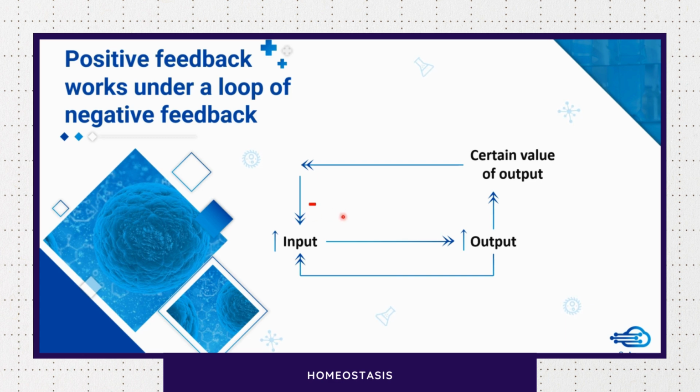So that is the way to end positive feedback, so that the physiology is carried out, but it doesn't go out of hand. Also, another way in which this positive feedback loop works is if you remove the input only, then the output will be controlled. For example, in childbirth, the moment the child is delivered, the input is gone from the system. So positive feedback stops there. So, two ways by which positive feedback is kept under check: one, positive feedback always works under a loop of negative feedback, and secondly, the removal of the input will lead to end of positive feedback.